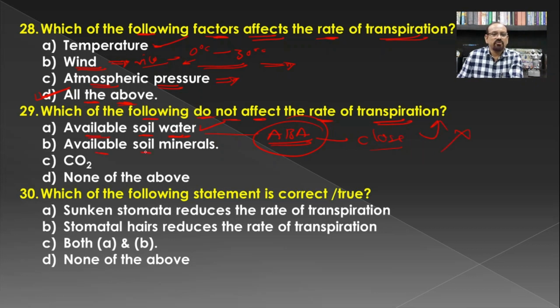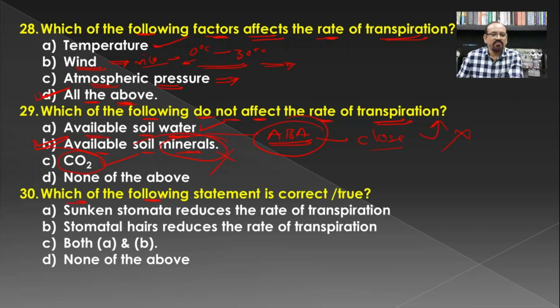Then available soil minerals. The presence of the mineral or the absorption of the mineral is not at all related to transpiration, and hence it does not affect the rate of the transpiration. Earlier we have seen the concentration of the carbon dioxide having the controlling effect on the transpiration or opening and closing of the stomata, and hence again it is the correct one. So they do not affect, and hence the available soil minerals do not affect the rate of the transpiration.